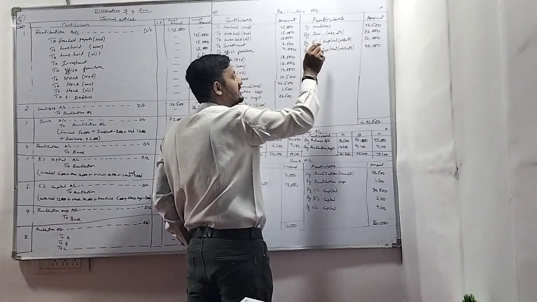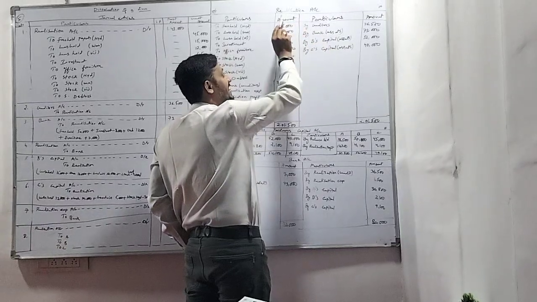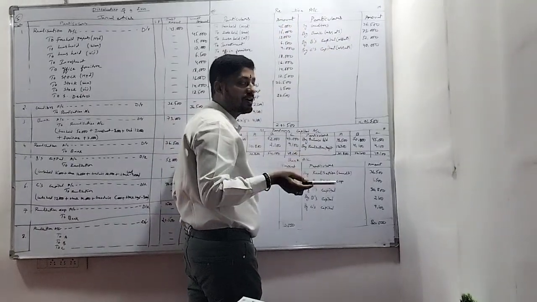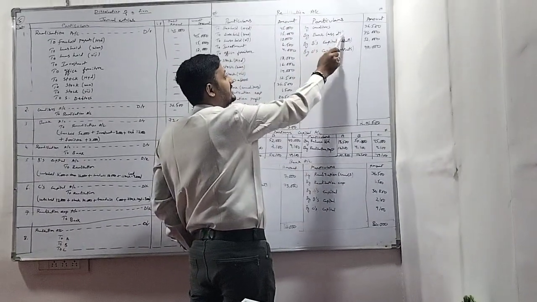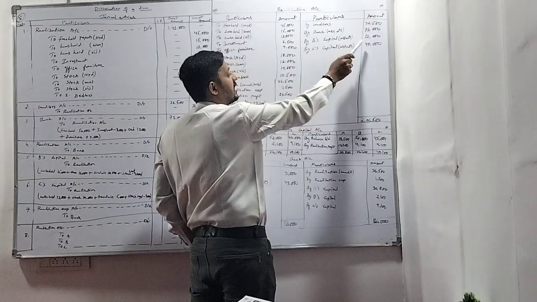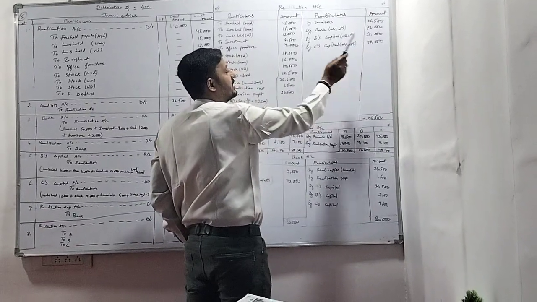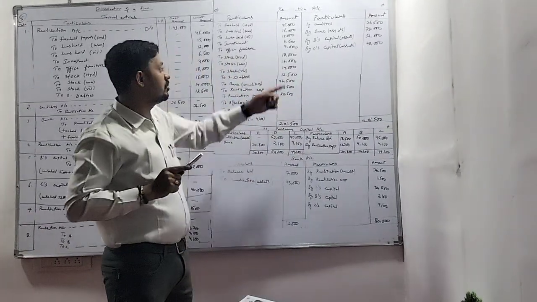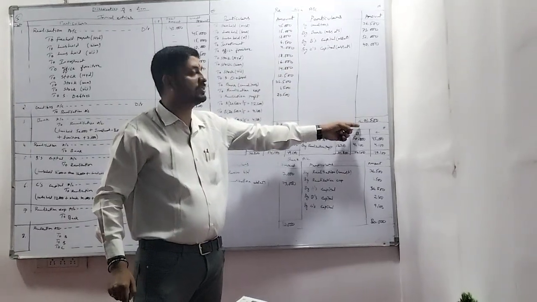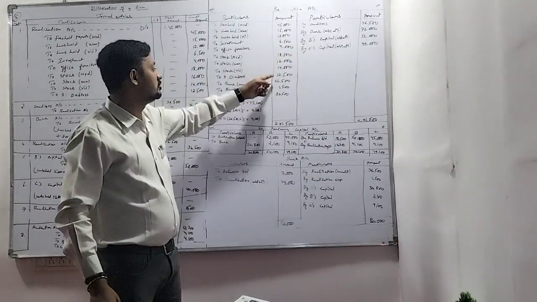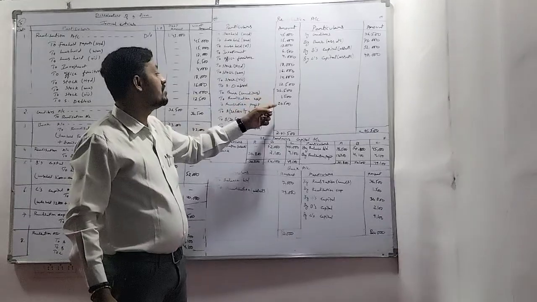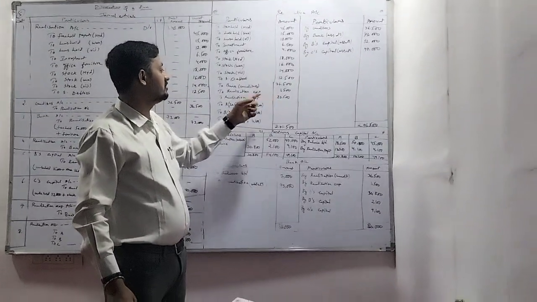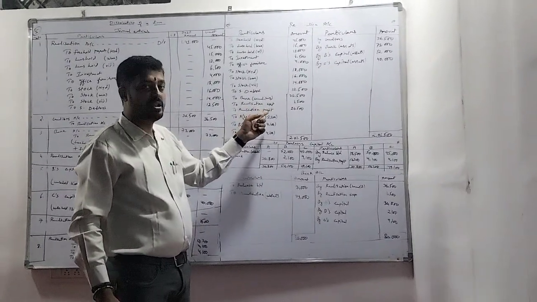Sir, why do you have to take these assets here? Because it is a realization account, you have to take it here. So bank assets is 73,000, B's capital account is 52,000, C's capital account is 40,000. So completely the total of this is 2,01,500 minus this total assets. The remaining amount is 20,500. 20,500 is our realization profit.